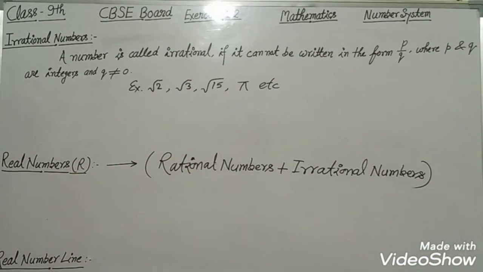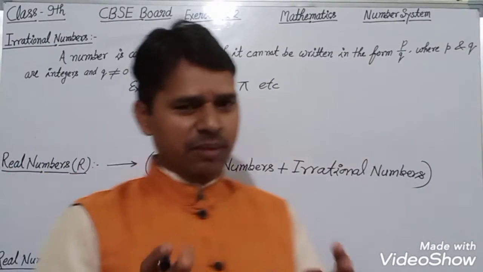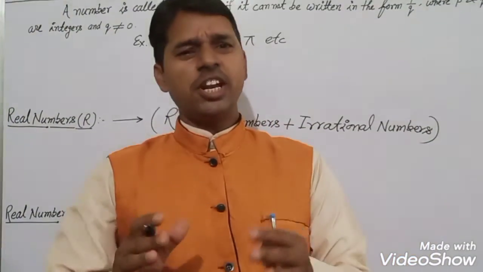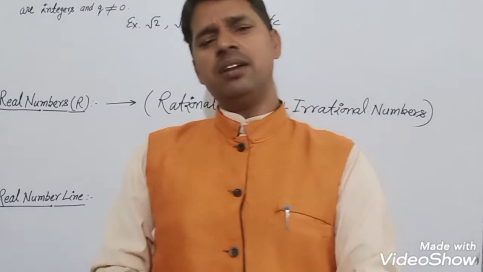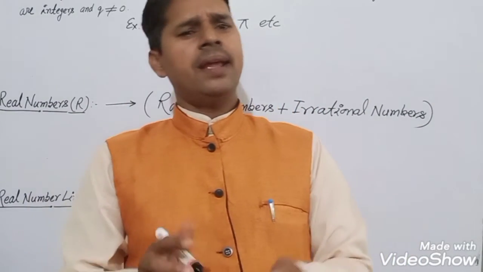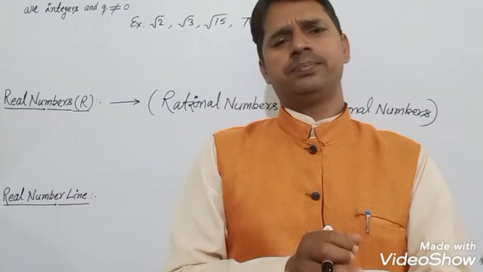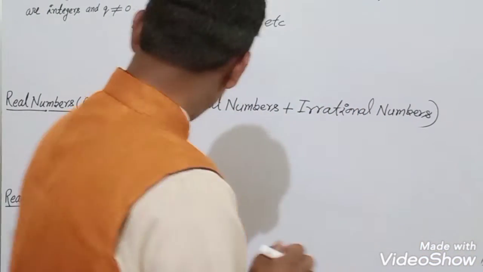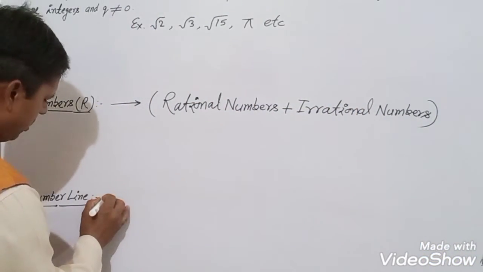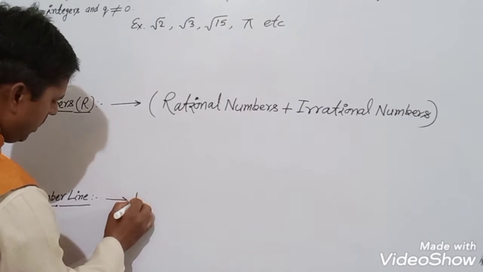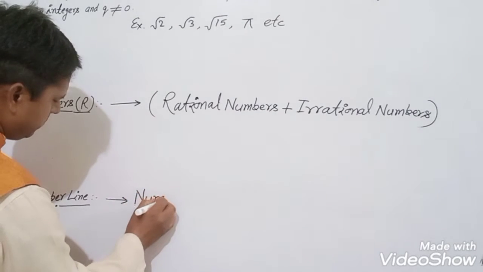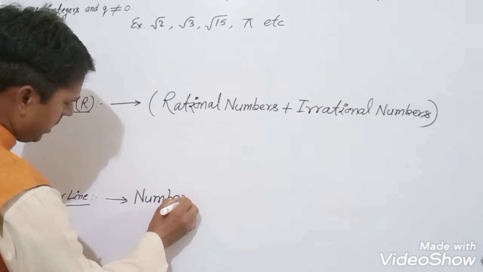Third main point is the real number line. Every real number is represented on the number line by a unique point, and a number line is called a real number line.